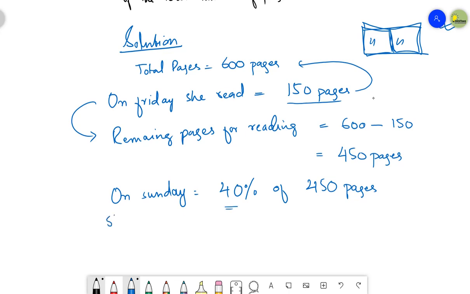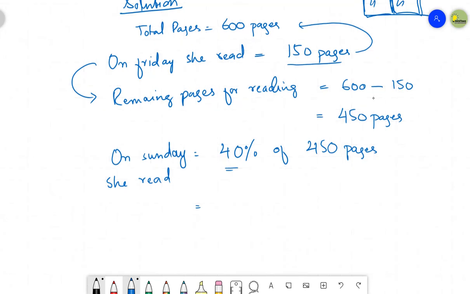On Sunday she read 40% of 450 pages. So let me calculate the total number of pages that were read on Sunday. Let's convert it into an amount. So it will be 40 divided by 100. The percentage sign will be removed and divided by 100.